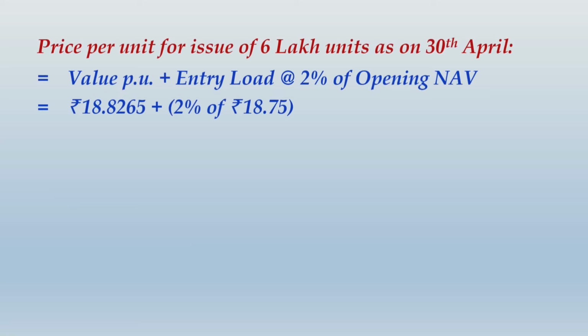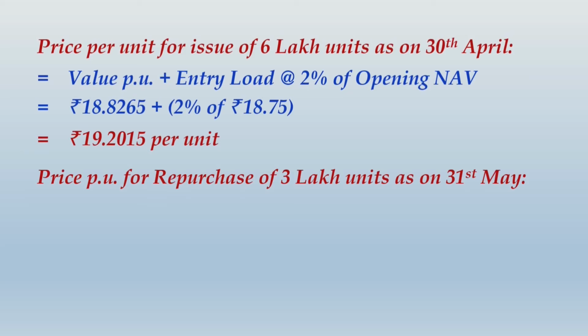Correct? You can check your books. You would have got exactly the same value, that is 18.8265 per unit after dividend equalization adjustment but before the entry load adjustment. So dividend equalization adjustment is already done over here. Just add up the entry load over here, and entry load will be 2% of opening NAV, that is 2% of 18.75, and finally what you get is 19.2015 per unit. Similarly, you have to make one more working, that will be price per unit for repurchase of 3 lakh units as on 31st May.